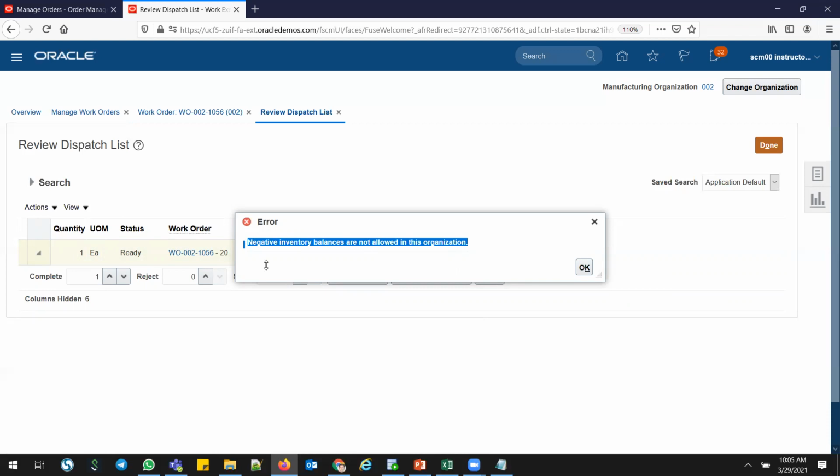I have removed the allow negative inventory transactions because whenever we have physical material, I need to start my process. Otherwise, I don't want to complete the transaction in the system in real time. What they will do in the shop floor is first do the manufacturing, and at the end of the day they will start recording all the transactions in the system. Or sometimes if the system is in front of the production line, people will enter the operations in parallel, right? So that's how we need to do.